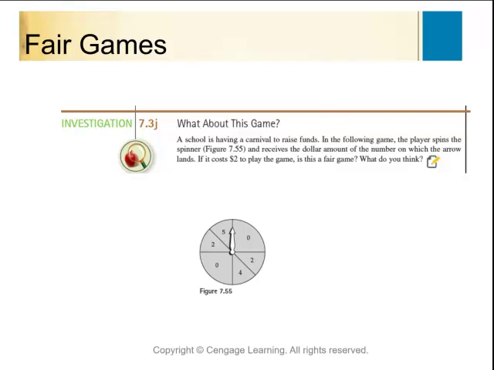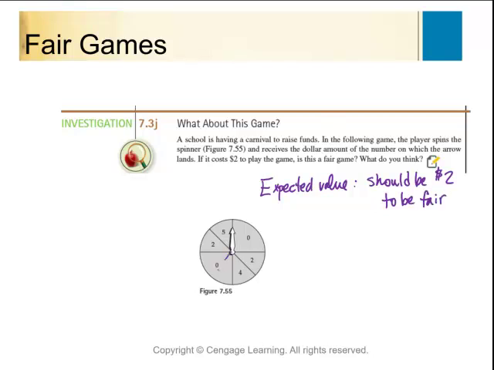So I need to figure out what is the expected value. Well, it costs $2 to play. So if it's a fair game, the expected value should be $2 to be fair.